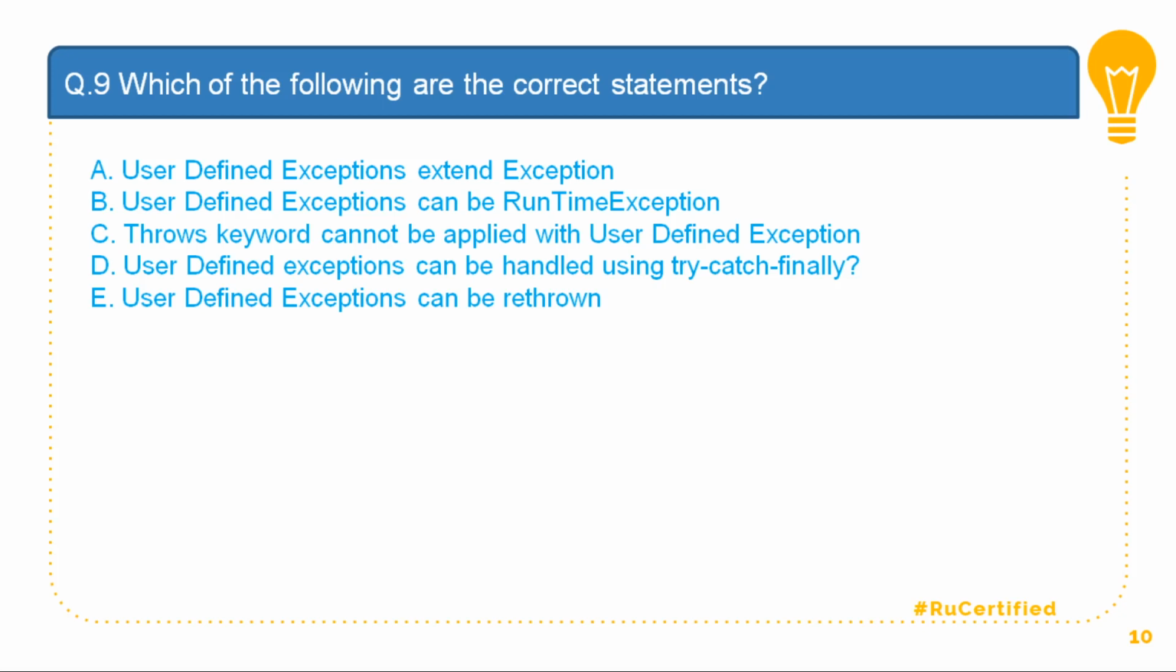The statement that the throws keyword cannot be applied with a user defined exception is incorrect, because we have seen in our theory that I can use the throws keyword with a user defined exception as well. User defined exceptions can be handled using try catch finally, which is correct. And then user defined exceptions can be rethrown. Can I rethrow the exception in the catch block? That is what they are asking, so this is also correct. So the correct options for this are A, B, D, and E.